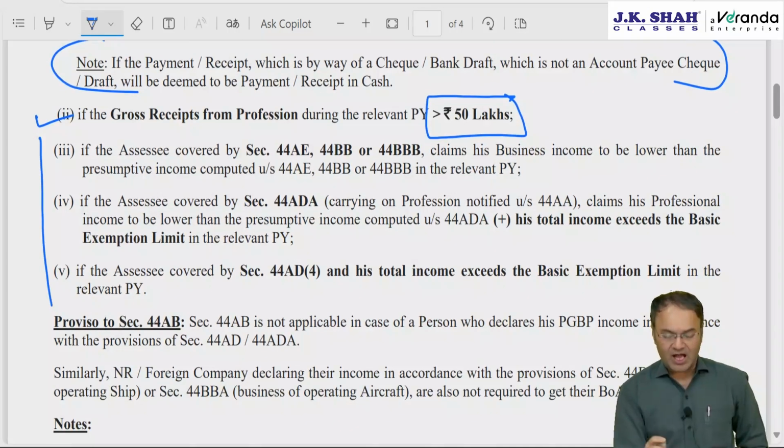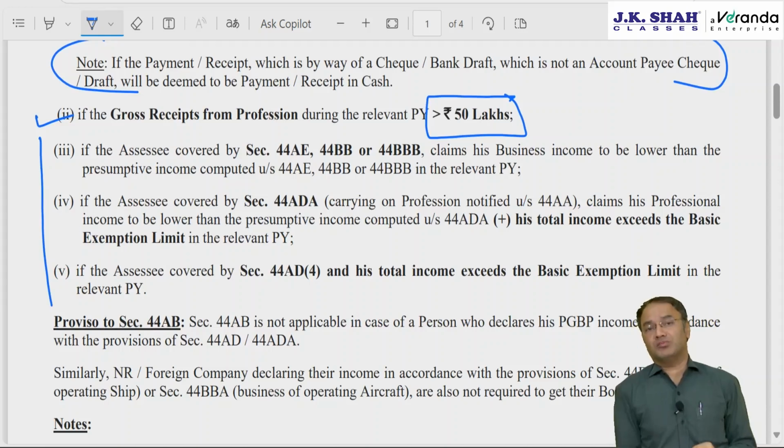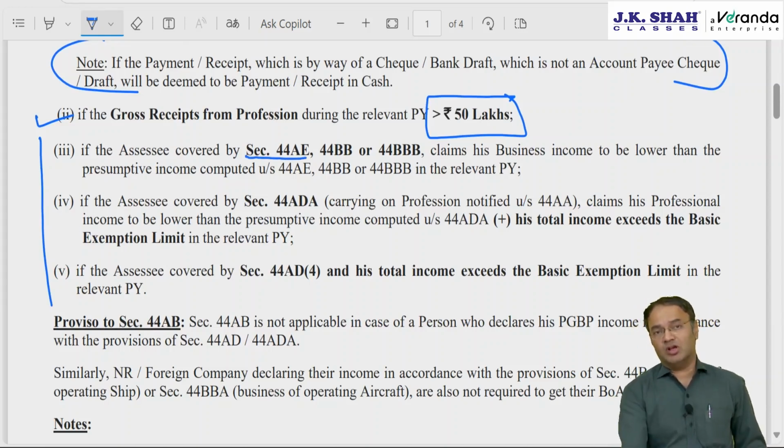Clauses 3, 4, 5 are applicable to those who have opted for the presumptive taxation scheme. Those who have opted for 44AE, that is transporters, income will be 7,500 per month per vehicle owned for a light vehicle, and for a heavy vehicle it will be 1,000 rupees per month per ton for the number of months for which such goods carriage was owned. Then 44BB and 44BBB, which are applicable to non-residents or foreign companies from certain specified businesses.